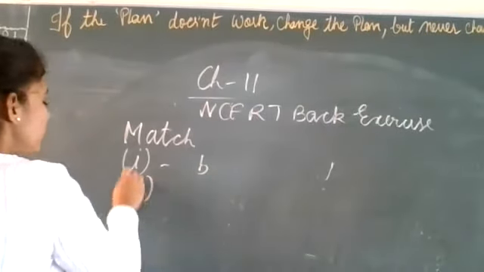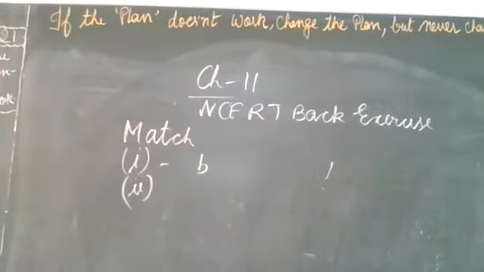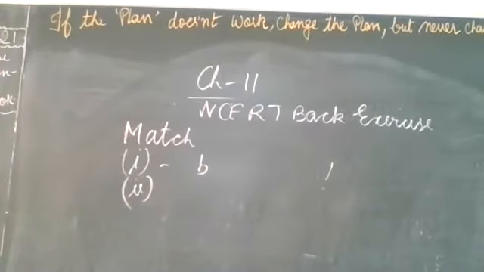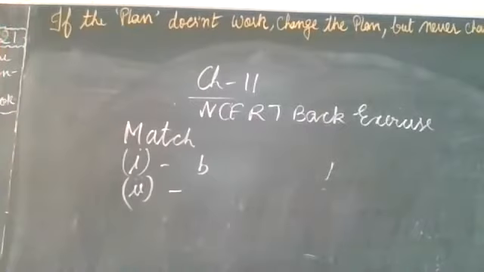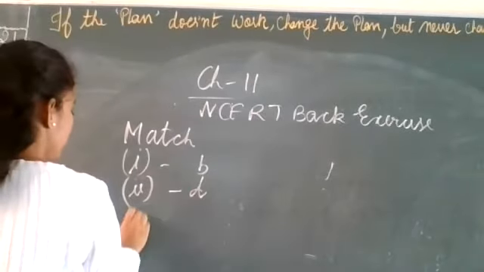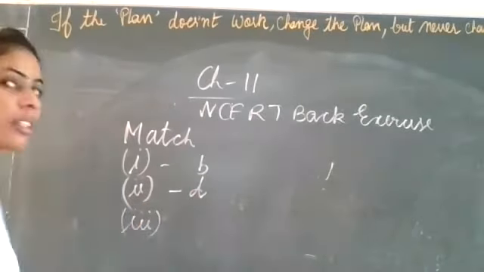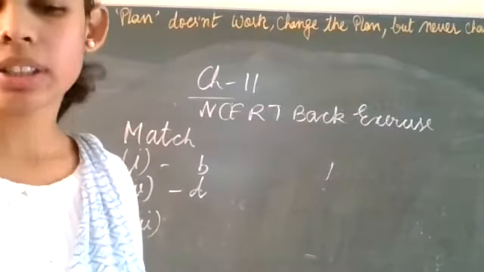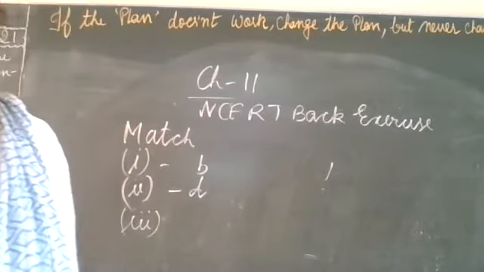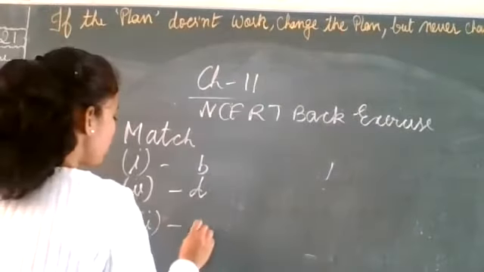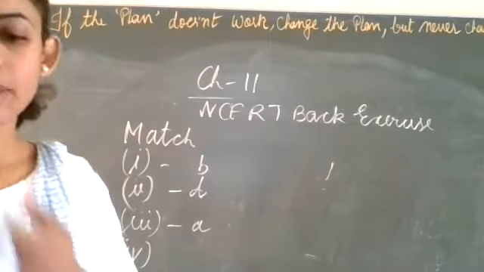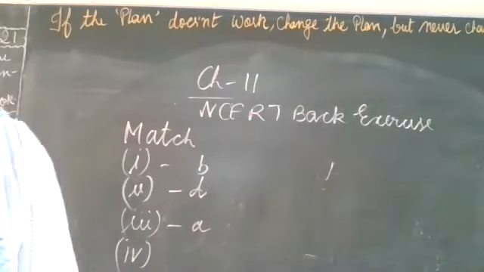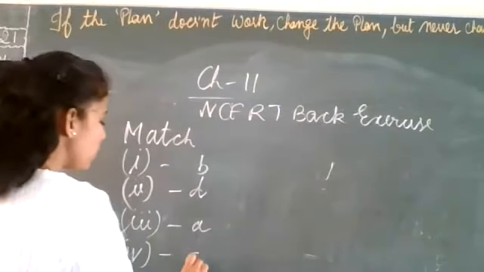Next roll number, stand up. Araf. Xylem is the transport of water. Its answer is D. Next roll number. Root hairs. Absorption of water. A part. Next roll number. Yes, phloem. Very good. Sit down. C part, transport of food.